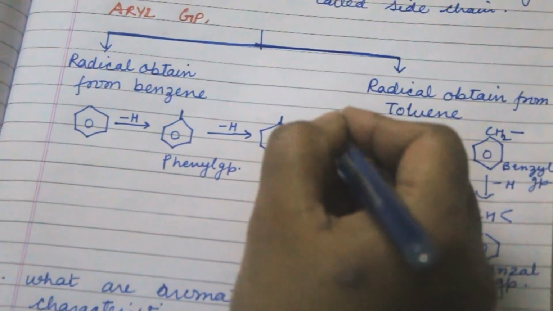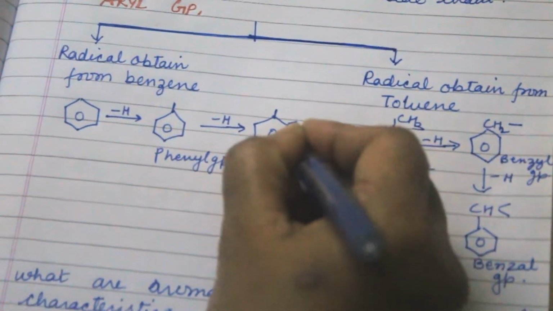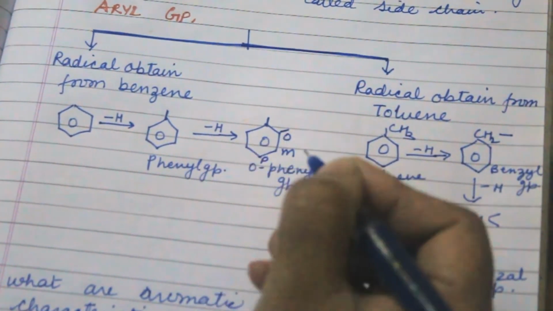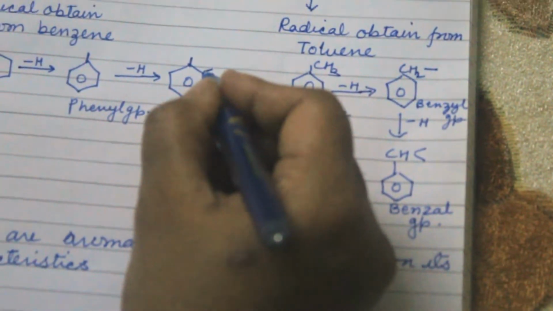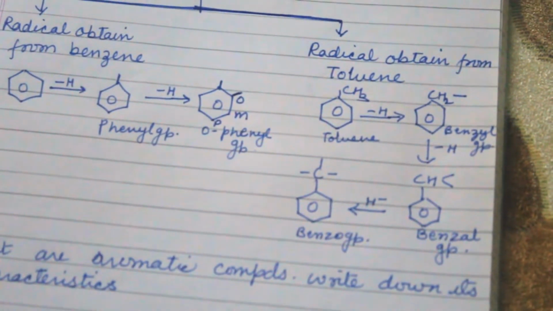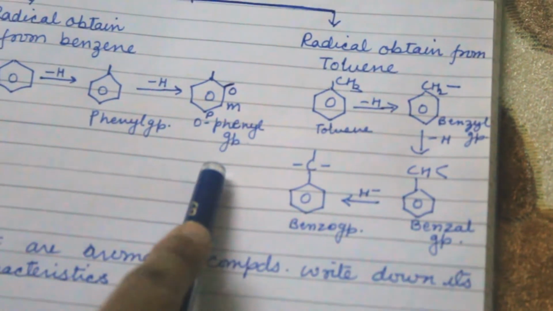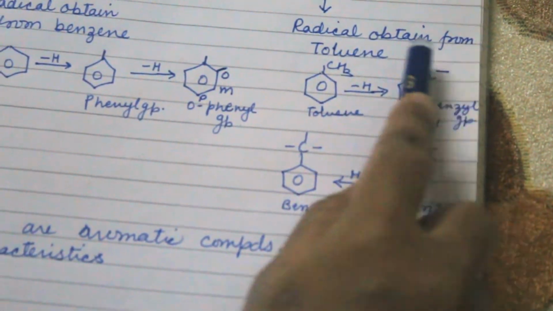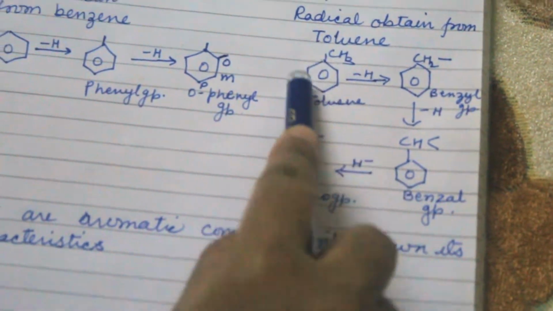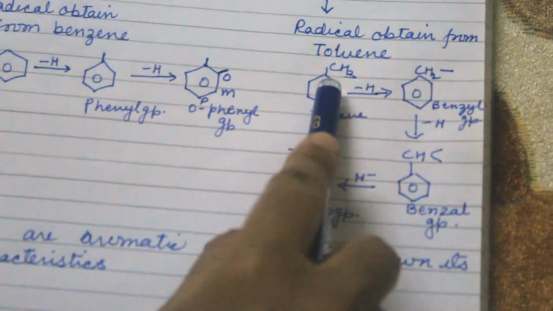In benzene, this is known as the ortho position, this is the meta position, and this is the para position. So when bonds are attached at the ortho position, it is known as the orthophenyl group. Now come to radicals obtained from toluene. When CH3 is attached to the benzene ring, it is known as toluene.